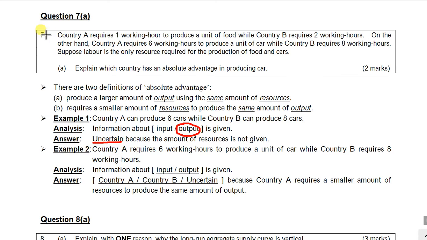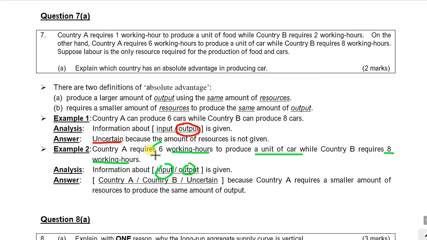However, for the mock examination question 7a here, this is just like example 2. It says that country A requires 6 working hours to produce 1 car, while country B uses 8 working hours. For example 2 here, do you have information about input, output, or both? Actually, you have information about both the input and the output.